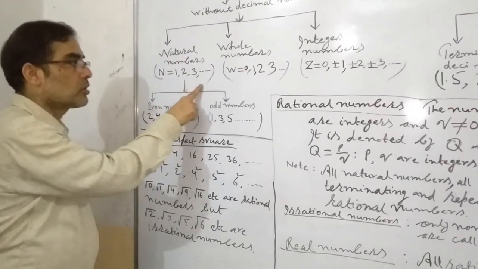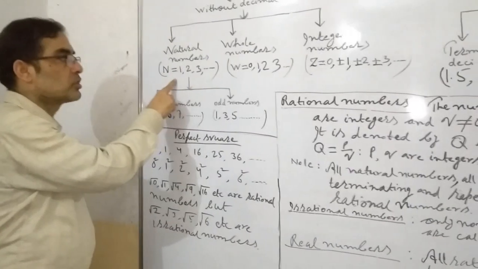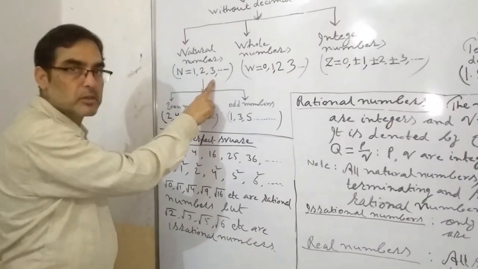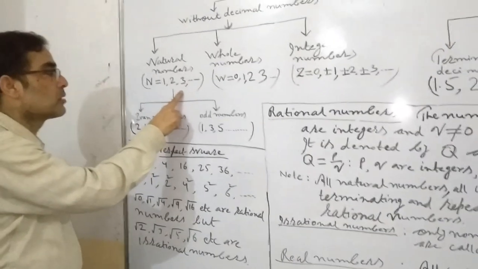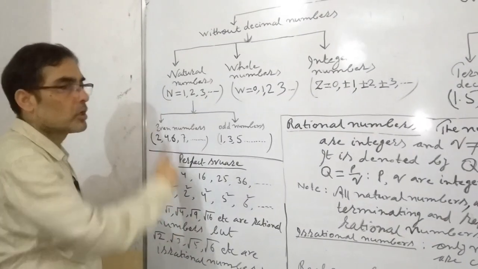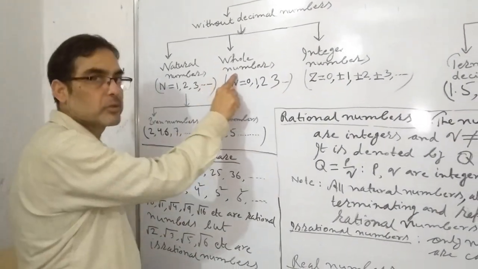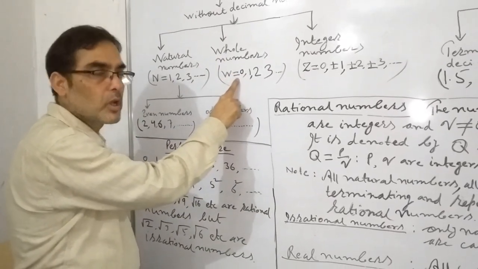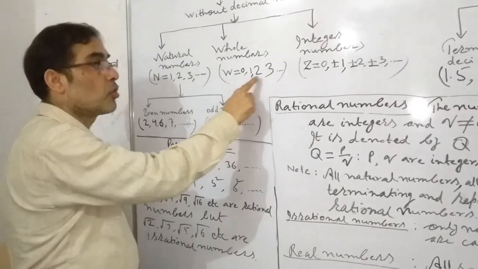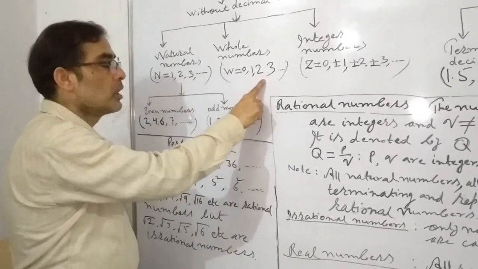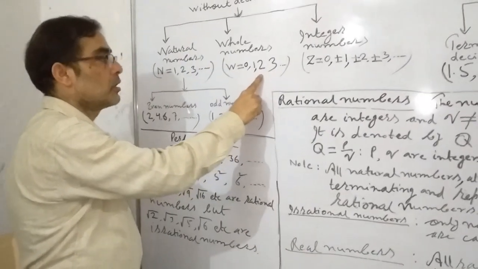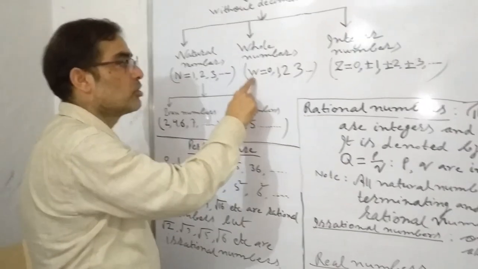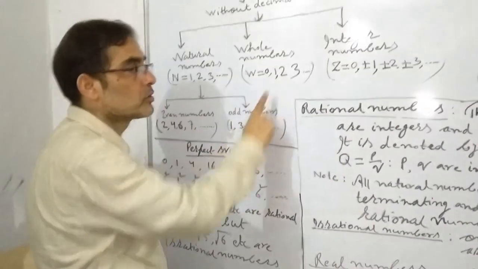They do not end. There is no biggest natural number, and natural numbers are denoted by N. Now, whole numbers. Whole numbers start from 0, and they also don't end. There is no biggest whole number, and they are denoted by W.